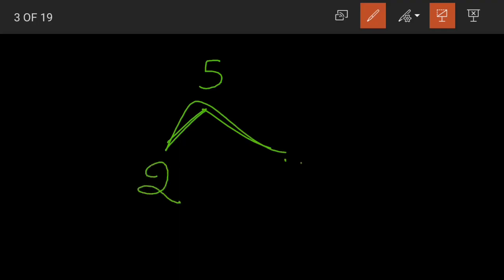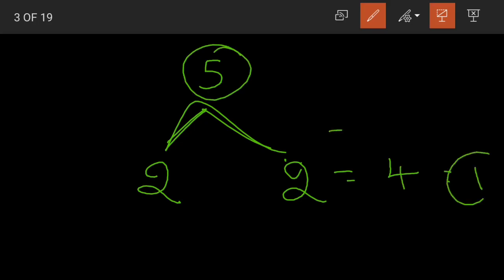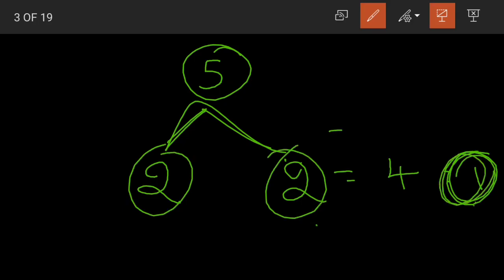Suppose your mother gave you 5 chocolates and asked you to distribute them among you and your brother or sister. What will you do? You will take 2 and you will give 2 to the brother or sister. Now 2 plus 2 is 4 only. We are having 5 chocolates, so 1 will be remaining, right? This is our remainder. Only 2 and 2 could be shared. 1 is remaining. Now what will you do with this one?